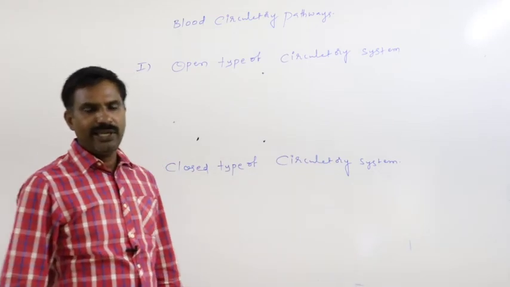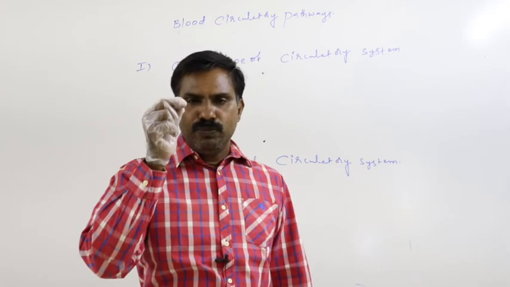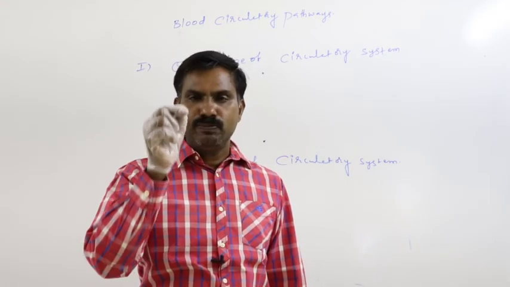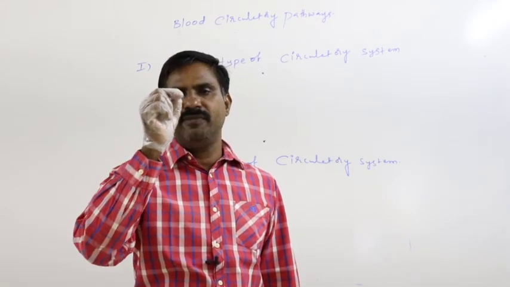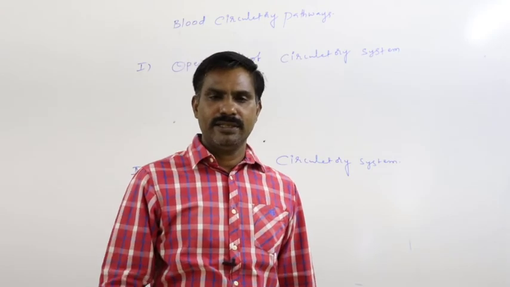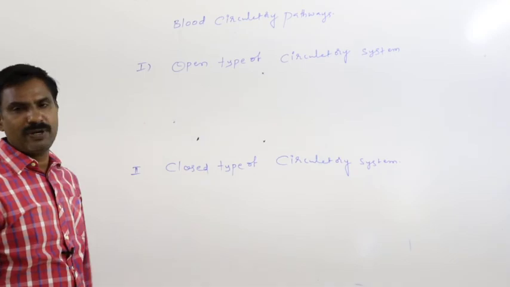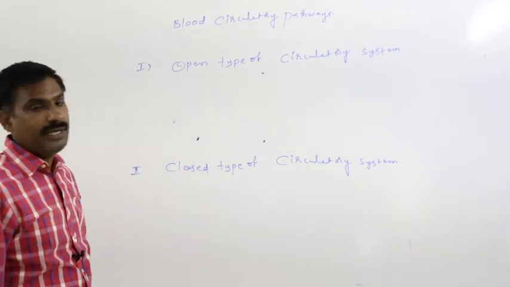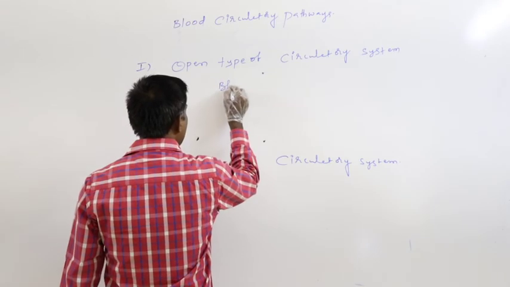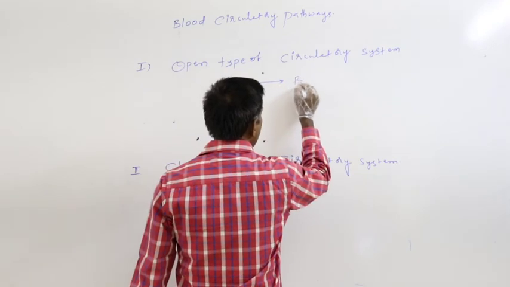Definitely in the open type of circulatory system, blood is circulated within the body cavity, but not within blood capillaries. Then that kind of circulatory system is said to be the open type of circulatory system. Means in this case, blood at first reaches the blood vessel.